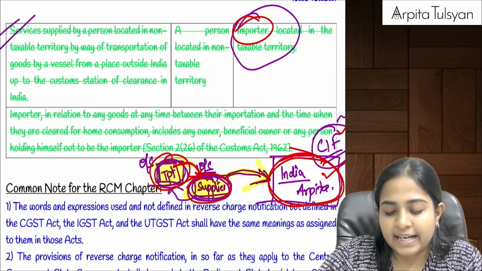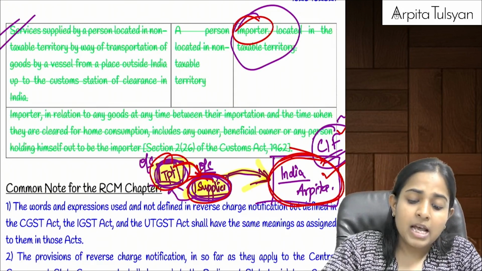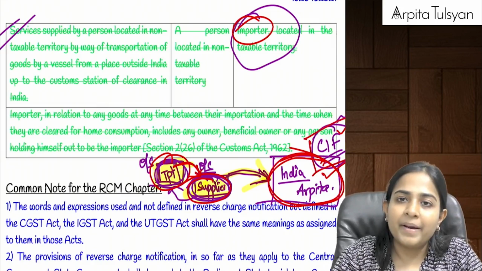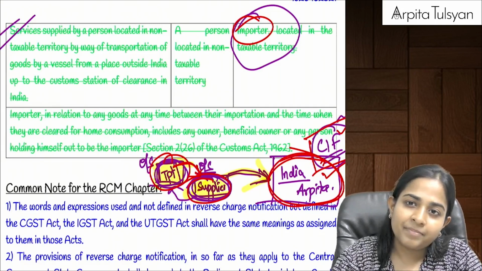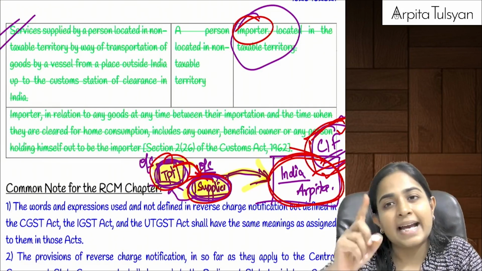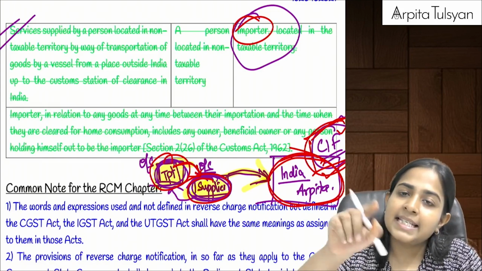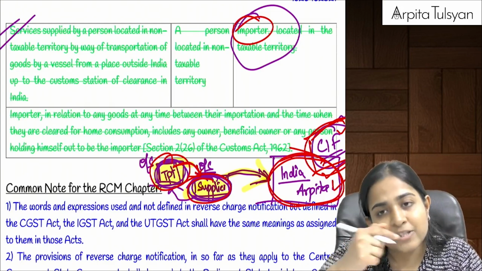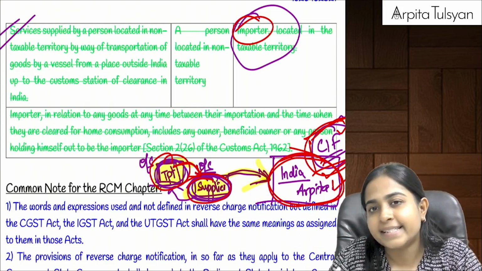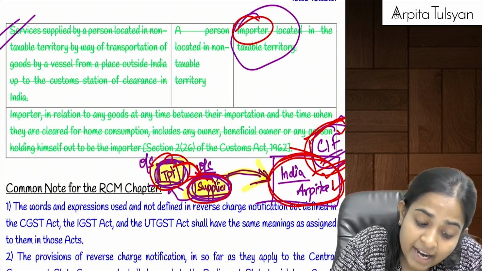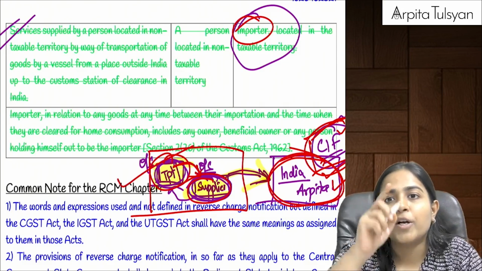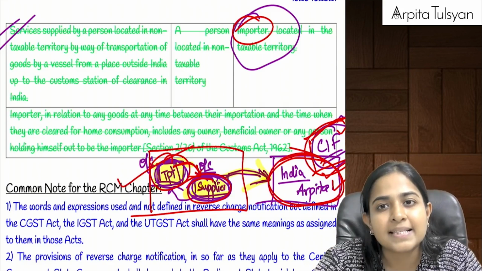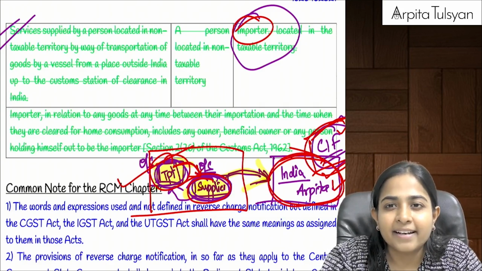Now what they said was, suppose, anyway when the goods are imported here in India, Arpita will be paying customs duty on it plus IGST, right? And that will be paid on the CIF value. And can we say that CIF already includes the freight? So Arpita is anyway going to pay the tax on imports, that is customs duty plus IGST at the time of import. Then why are you telling Arpita to pay the tax on this transportation charge also under RCM? Can we say she is liable for tax twice, which is not correct.